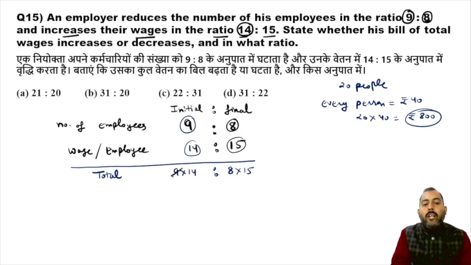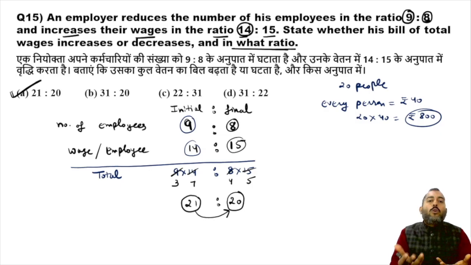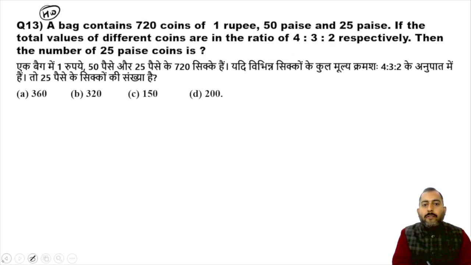Now, if we simplify, 3 3s are 9, 3 5s are 15. 2 7s are 14, 2 4s are 8. So 3 7s are 21 and 4 5s are 20. So now you can see initially total expenditure was 21 and finally total expenditure is 20. So total expenditure on wages is decreasing now, in the ratio 21 is to 20. Initially total expenditure on wages was 21, now it is 20 only. Understood? Okay. So answer is option A. Now let me resolve some difficult scenarios here.